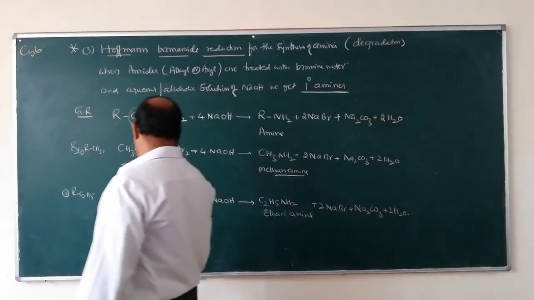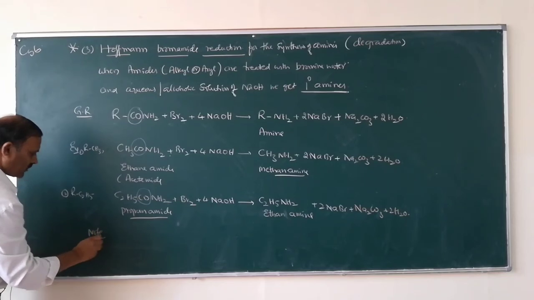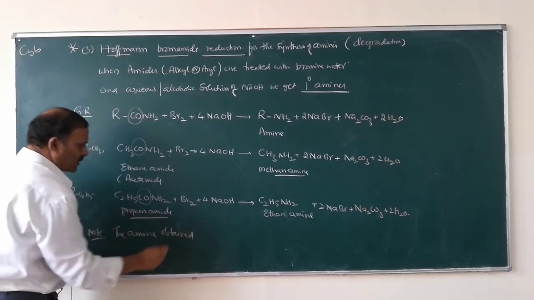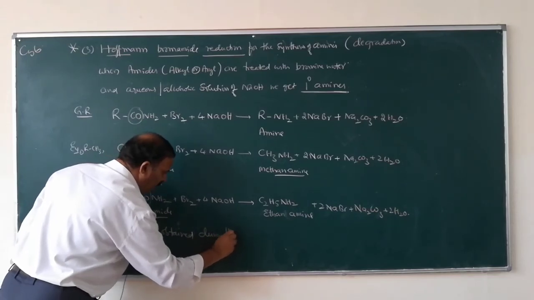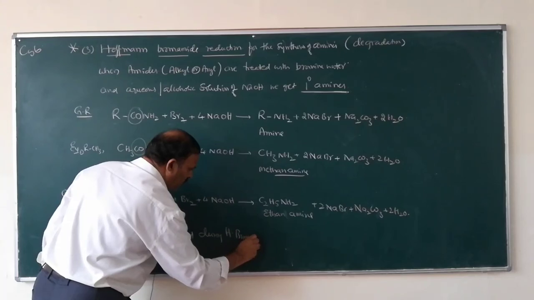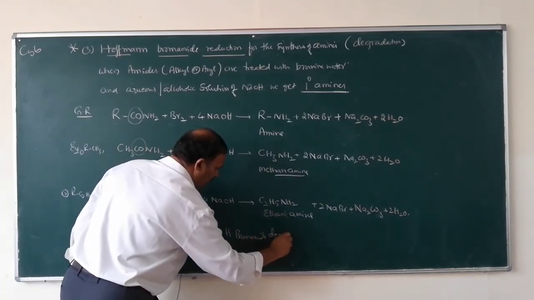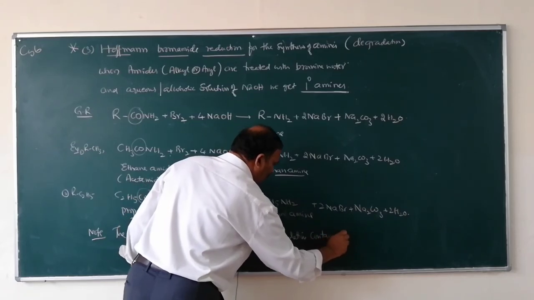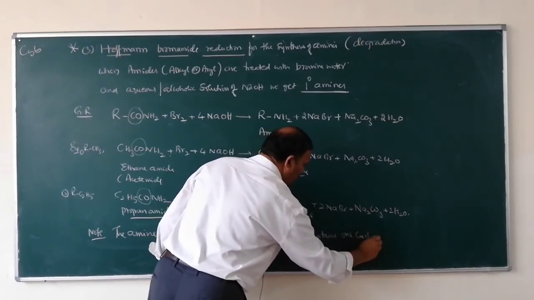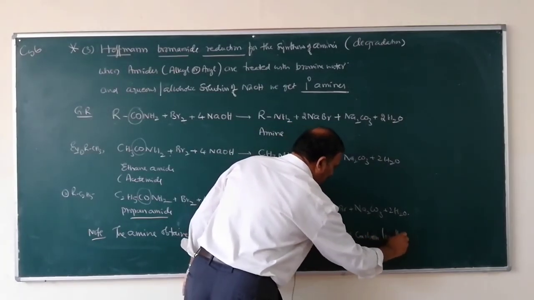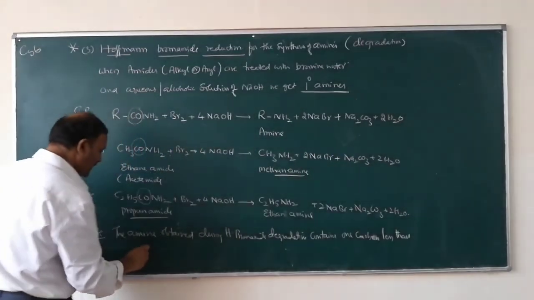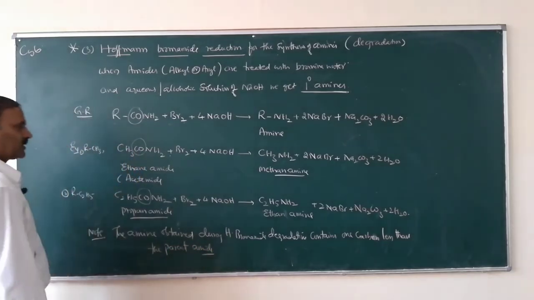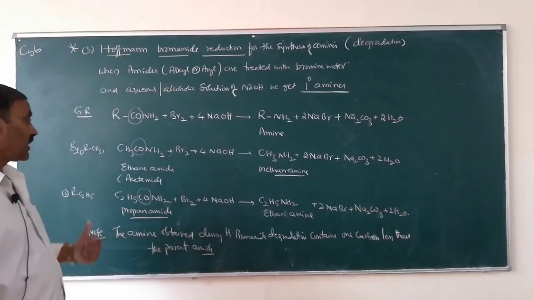So write down a note: the amine obtained during Hoffmann-bromamide degradation contains one carbon less than the parent amide. So you have to bear this in mind.